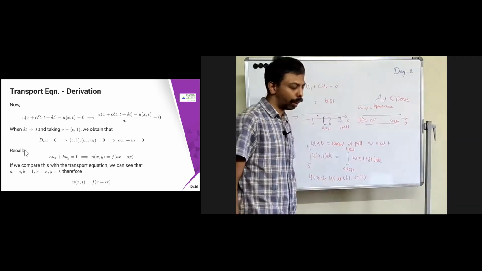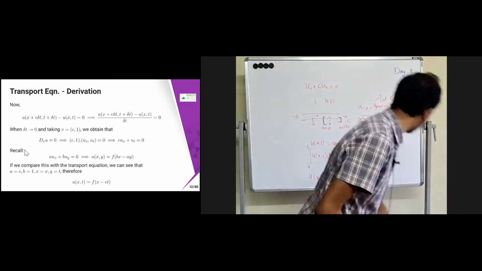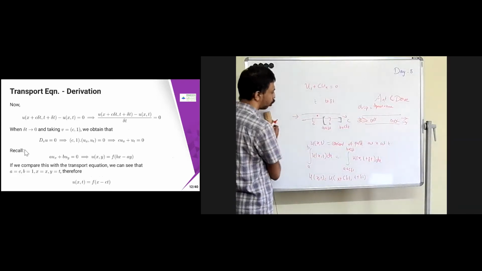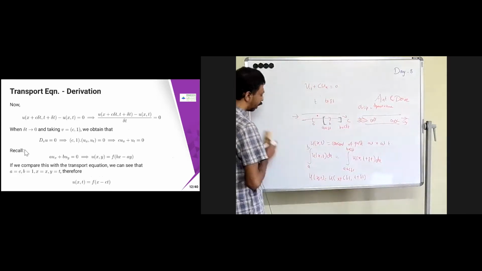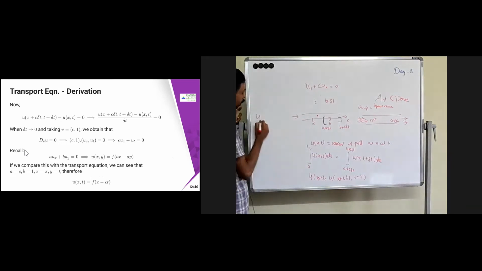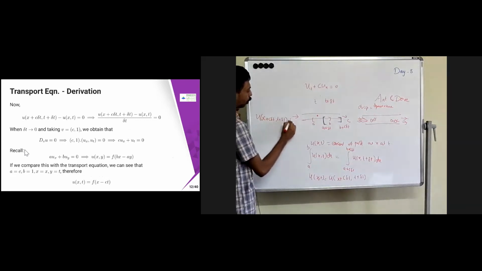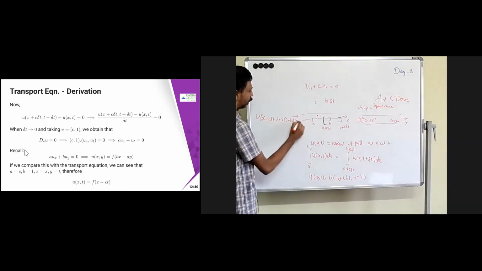Now we are trying to write this in this way: u of x plus c delta t comma t plus delta t minus u of x comma t equal to 0.